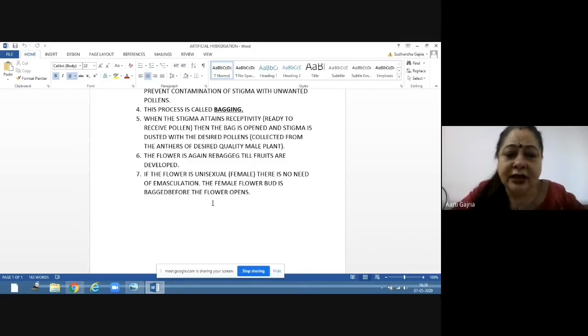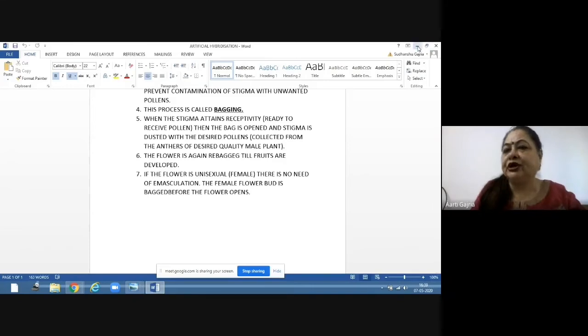So normally this process of emasculation and bagging is done when the flower is in the bud stage. The flower is not yet opened, but it should be mature enough, because if the anthers are not formed, then there is no use of emasculating it.